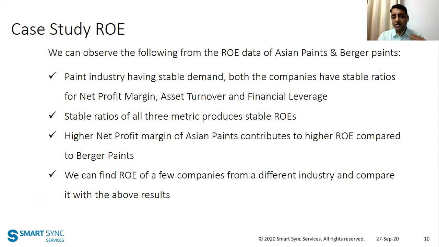So what do we learn from this ROE case study? The paint industry has stable demand. Both companies have stable ratios, and stable ratios mean stable ROEs. You will see that the higher net profit margin of Asian Paints contributes to a higher ROE compared to Berger Paints. Similarly, we can calculate for other industries and other companies, right?